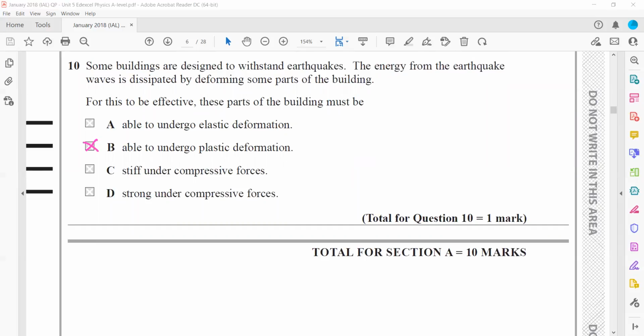So B is the right answer. So the building should deform plastically so that it can remove the energy from the system.